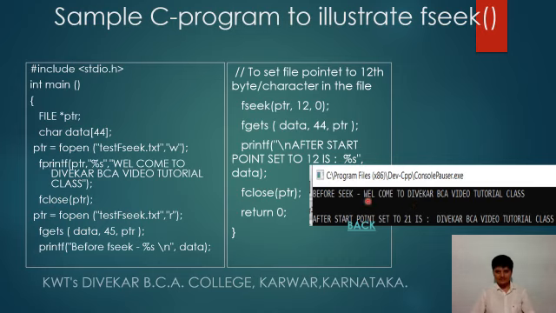These are ignored because our cursor is here because of fseek, and then fgets reads everything from there and it is displayed: Divekar BCA video tutorial class. So this is it about fseek.